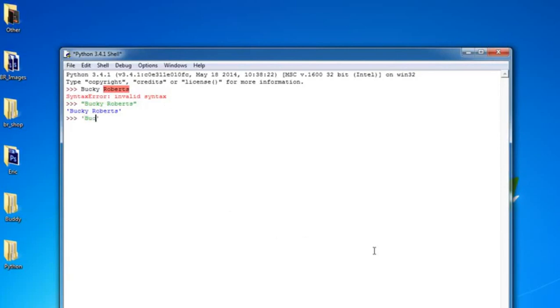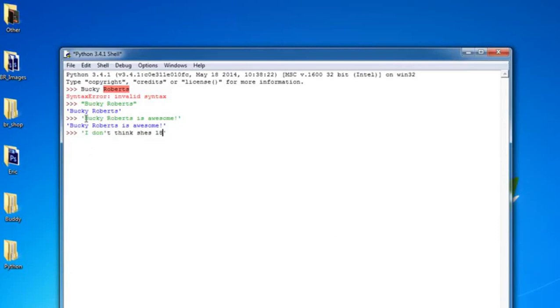Again, double quotes or single quotes, it doesn't matter. However, there are specific times where you're going to want to use one or the other. Now, one of those things is, say you have a sentence like this. Alright, I'm going to make a sentence that says, I don't think she's 18.